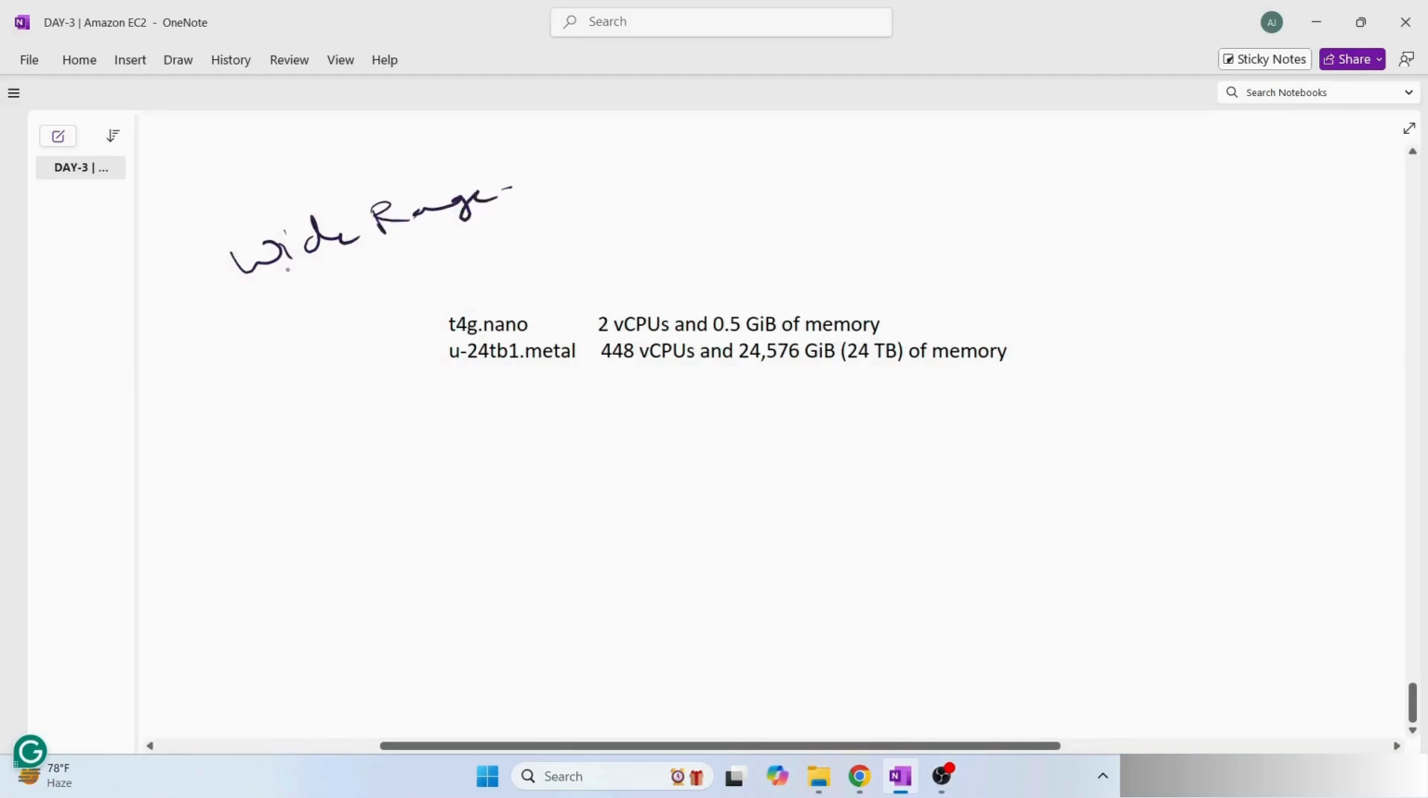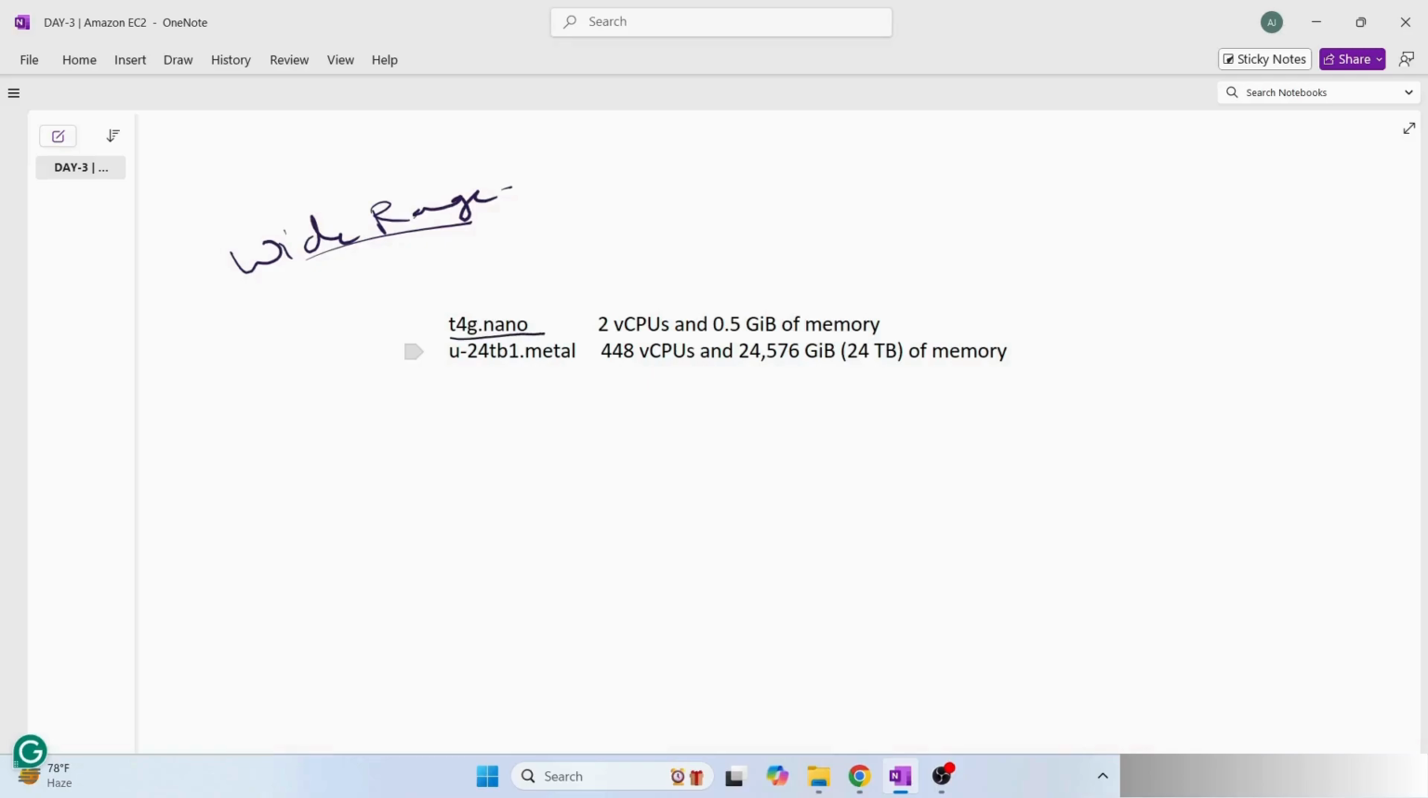Now, when I say wide range, it basically means based on requirements, you can create any size of machine. For example, the minimum or the least size machine that we have is t4g.nano, which has 2 CPUs and 0.5 GiB of RAM inside the virtual machine. And the biggest we have is around u-24tb1.metal, which has 448 CPUs and 24 TB of RAM. Probably even this is the biggest machine that I have heard about as of now.